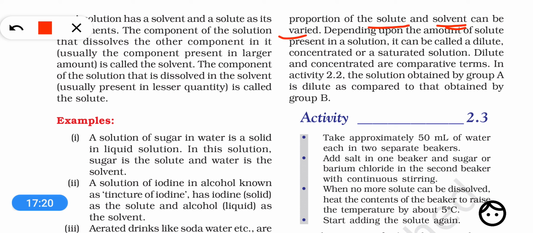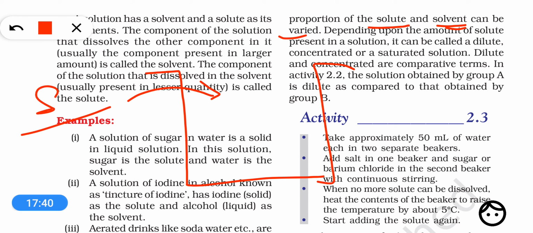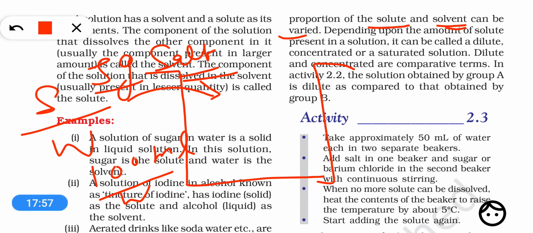So what is concentration? Concentration means the amount of solute present in a particular amount of solvent. For example, if we are talking about the concentration of a solution of salt in water, suppose we have taken 100 ml water and we have added 5 gram salt. Then the amount of solute is 5 gram and the amount of solvent is 100 gram.